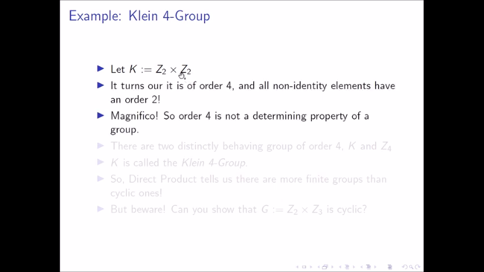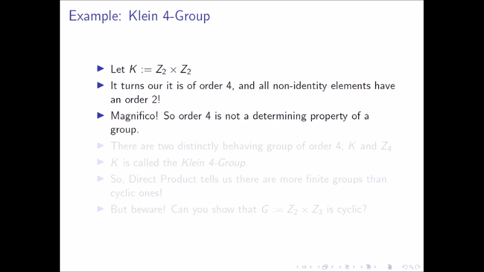So it has an order 4, right? The elements are (0,0), (0,1), (1,0), (1,1). All of them are different. All non-identity elements have an order 2. Magnificent, right? This thing, (0,1), has an order 2, (1,0) has an order 2, and (1,1) has an order 2. This group K is of size 4. It also satisfies that all elements have order 2. So it's not the same as Z4. It behaves differently from Z4.